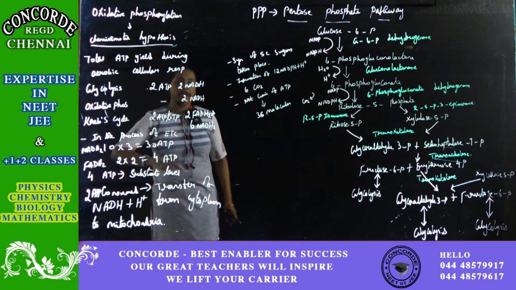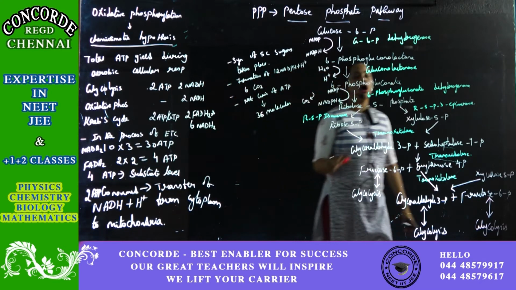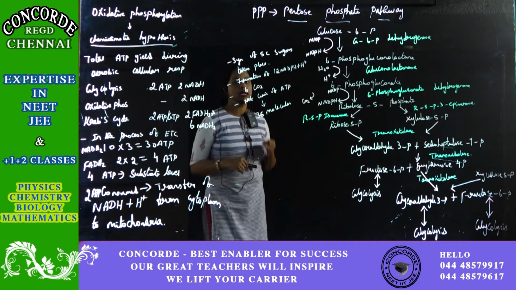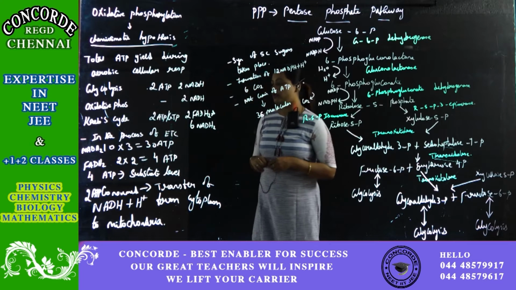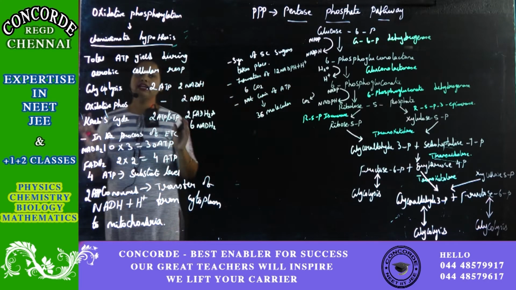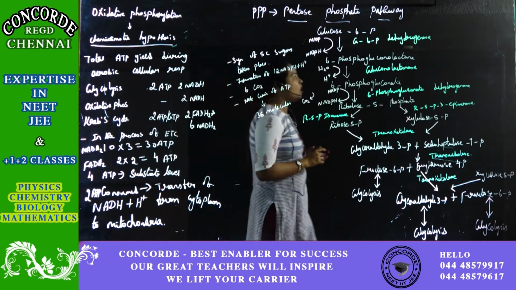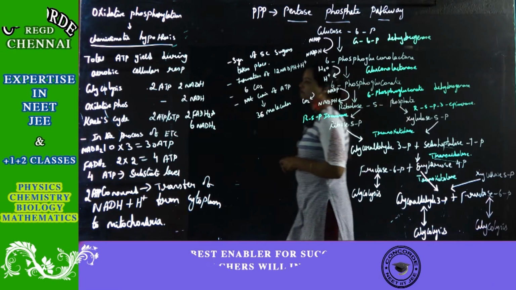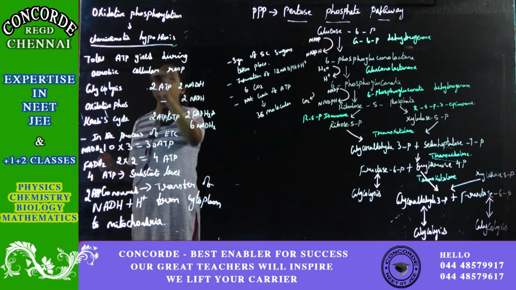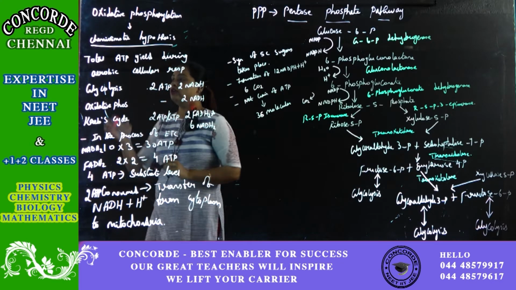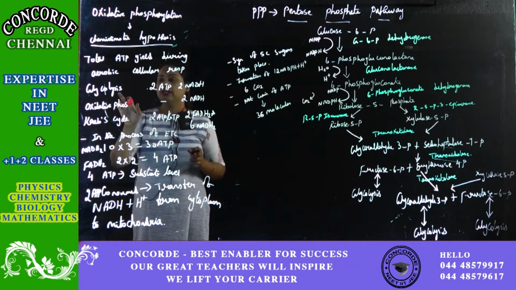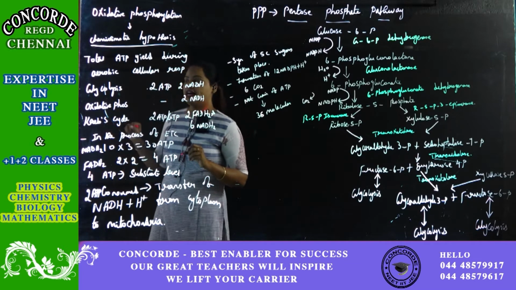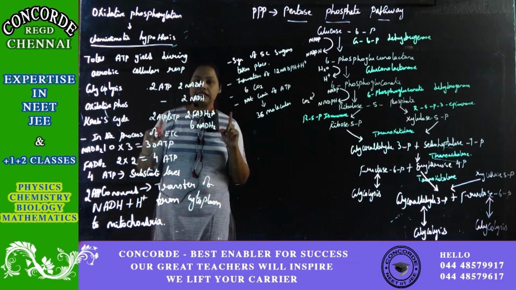Now we come to a conclusion of how many ATPs are produced from glycolysis, the Krebs cycle and oxidative phosphorylation. All these three come under aerobic respiration. So, the total ATP yield during aerobic cellular respiration. First we'll take glycolysis. In glycolysis, 2 ATP and 2 NADH will be produced. I am talking about one single cell.